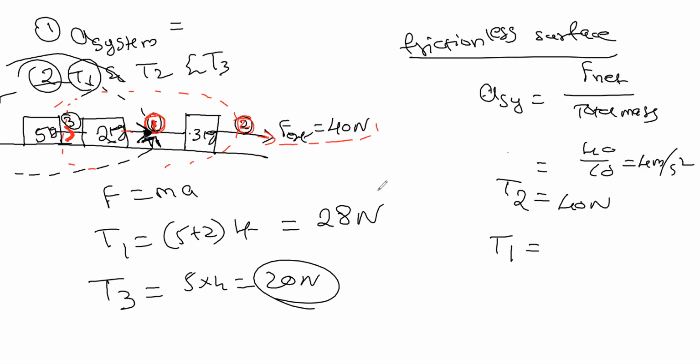So this is the way for finding this. When bodies are placed side by side, or when you have bodies on top of each other and the friction is very high, if you are pulling over here, you have to take the whole body as one single mass and then calculate the acceleration.